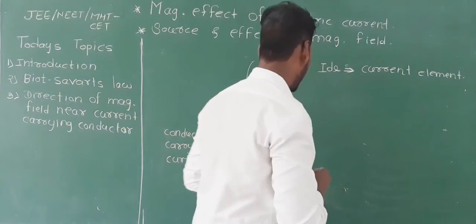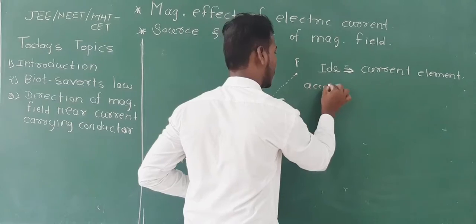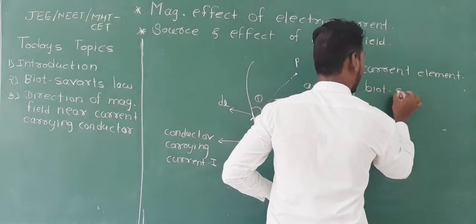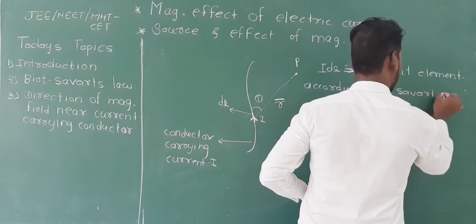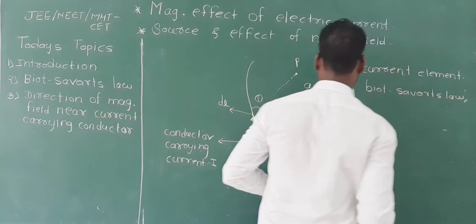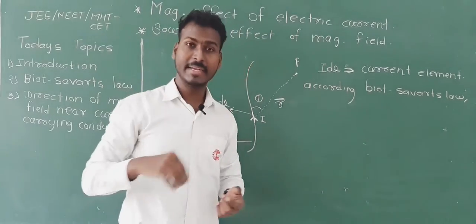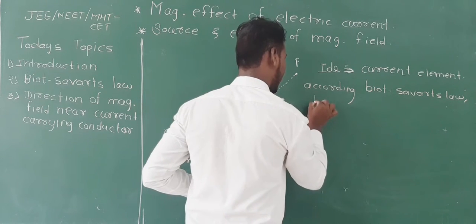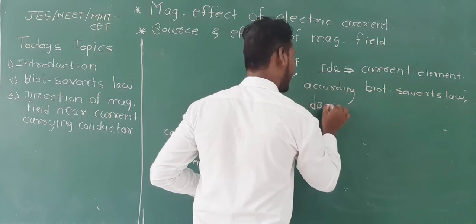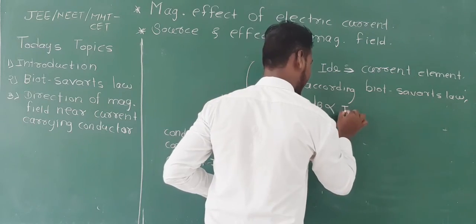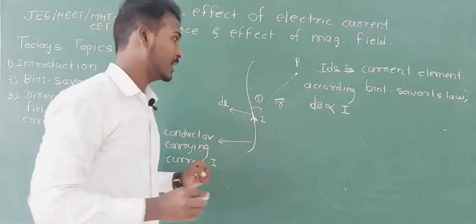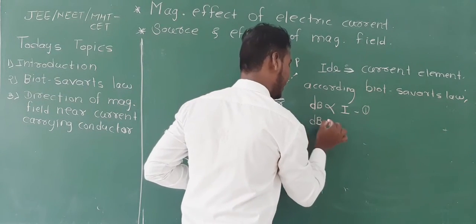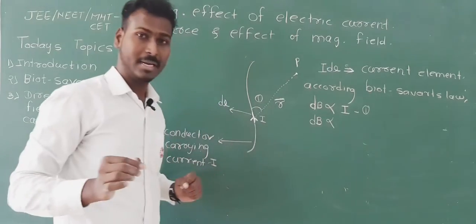So according to Biot-Savart's law, the magnitude of magnetic field dB will be directly proportional to the current flowing through the conductor. Equation number 1. Similarly, dB is directly proportional to the current element, I am sorry, this is current element I dl. Equation number 2.